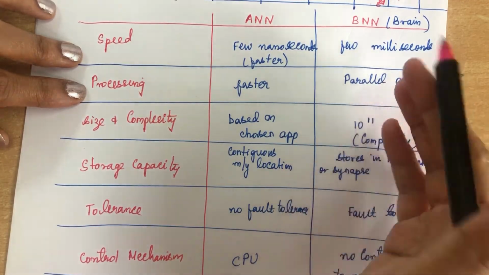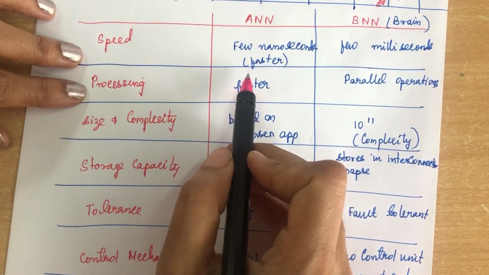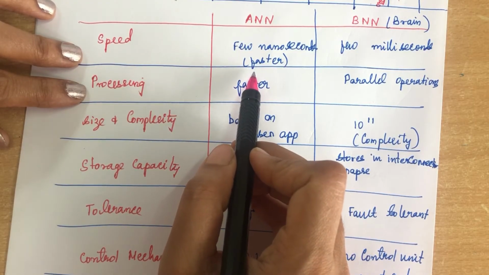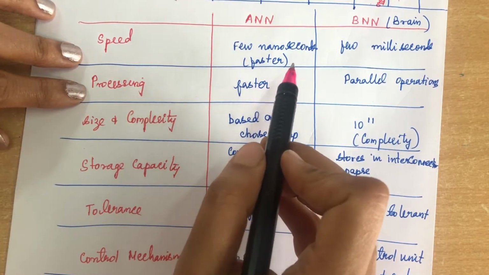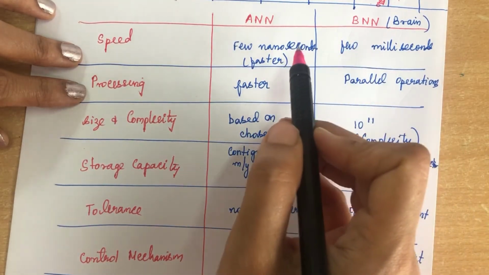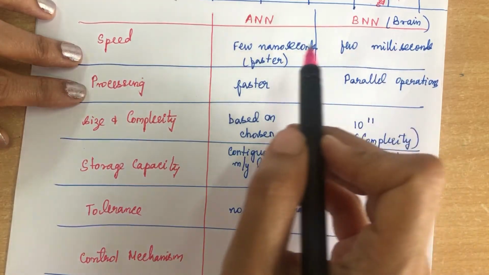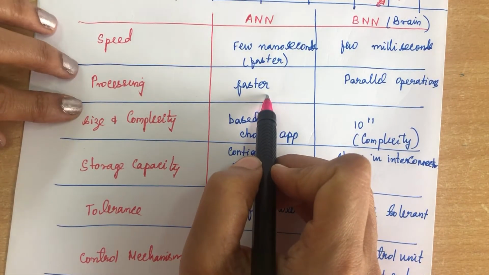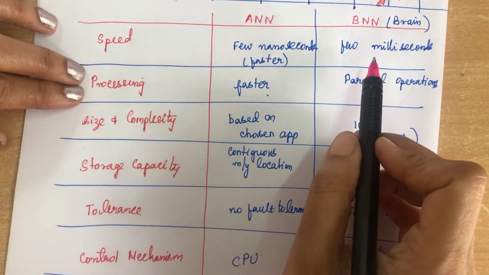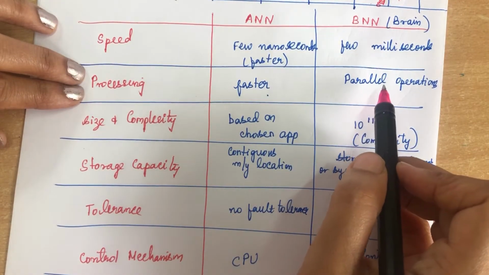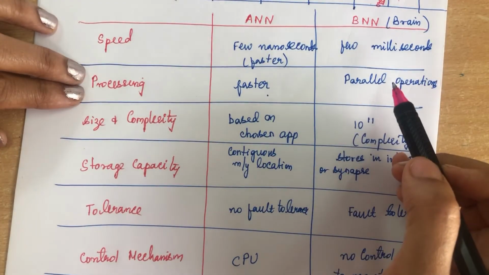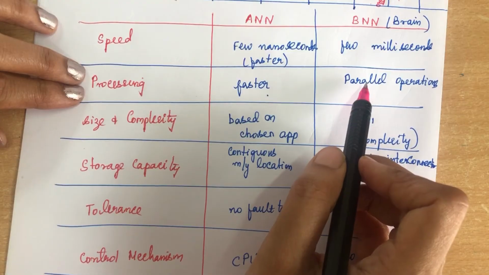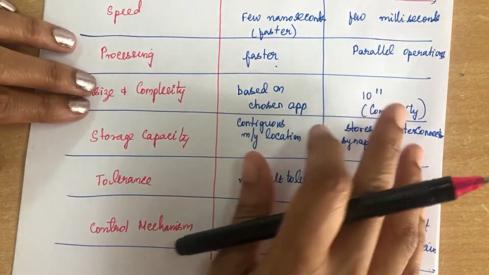simultaneously. In an artificial neural network, it can also perform several operations in parallel, but when compared with the human brain, it is slower, though the execution will be faster. In the biological neural network, parallel operations can be done simultaneously, but when compared to ANN, many more parallel operations can be done.